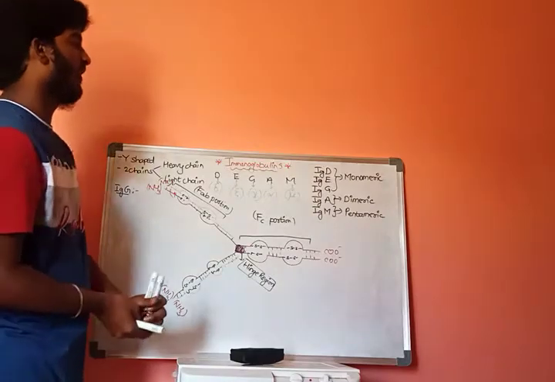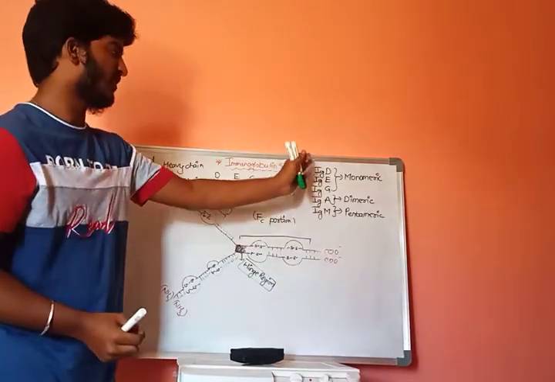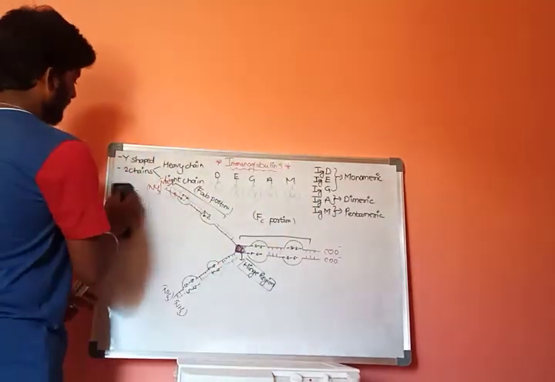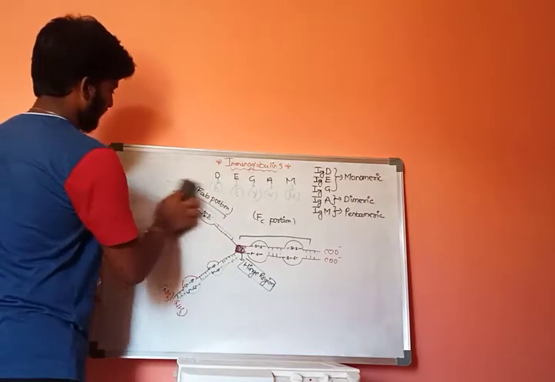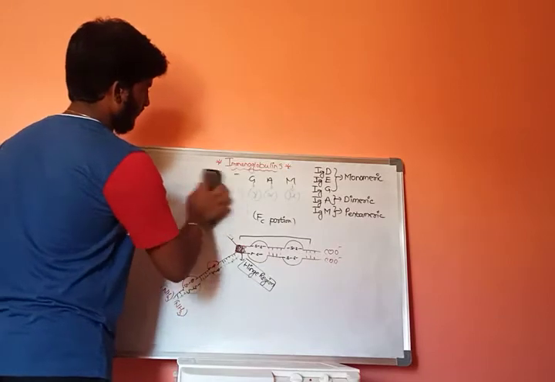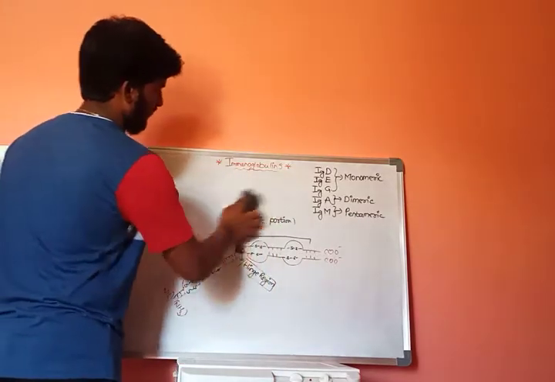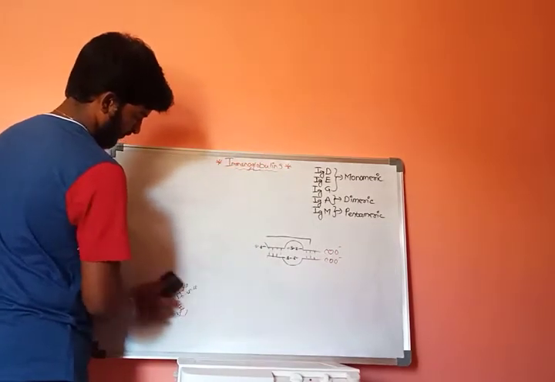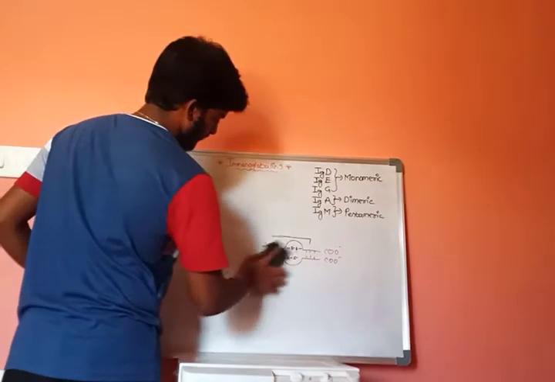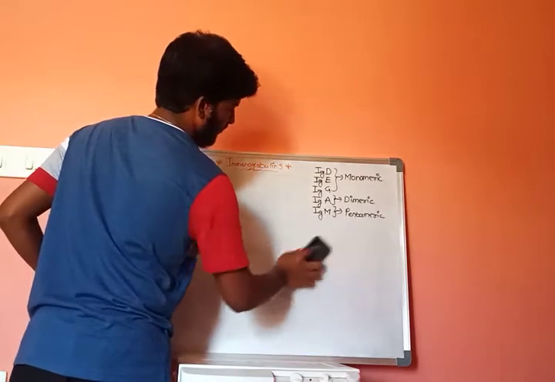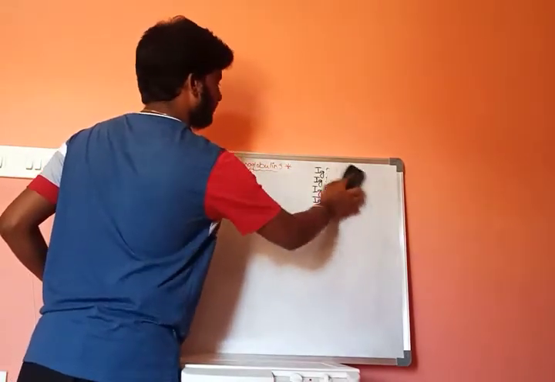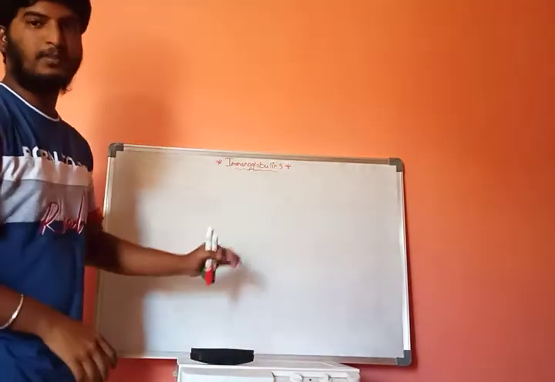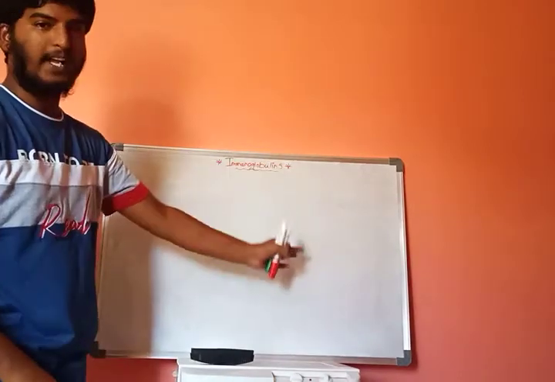Now, let us discuss the individual characteristics of the 5 different types of immunoglobulins.